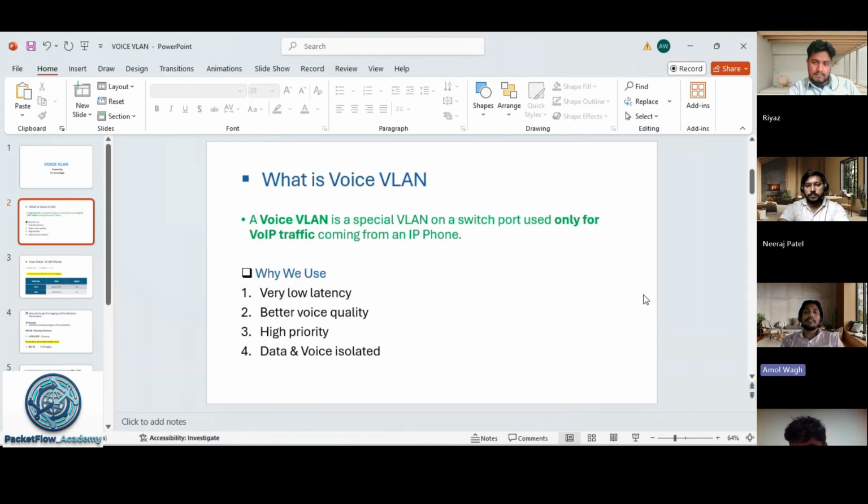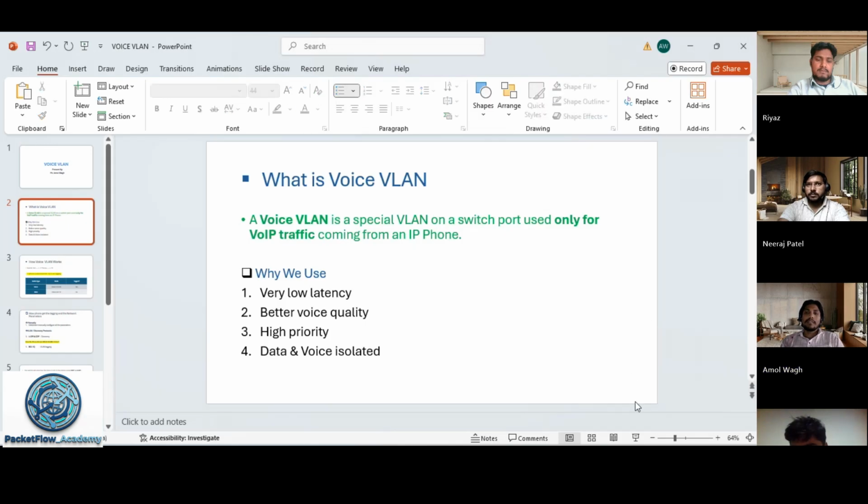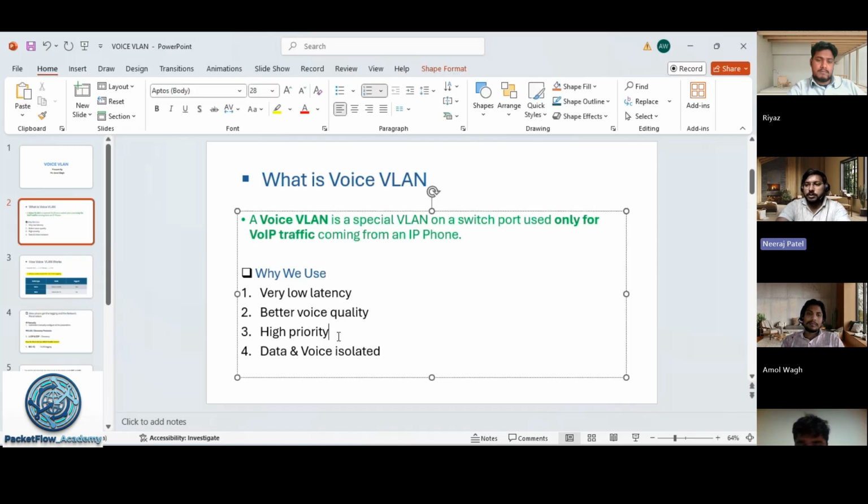But if we get latency on the voice, the voice will break because the voice packets are dropped. We cannot compromise with the quality of audio in this case. That is one of the reasons we prioritize our voice traffic, right?